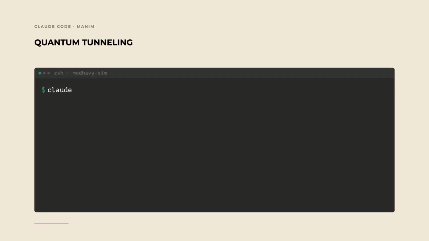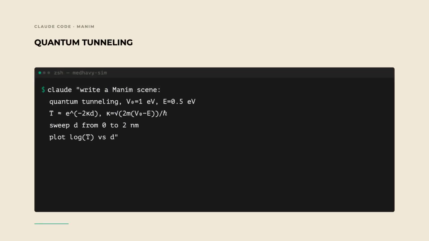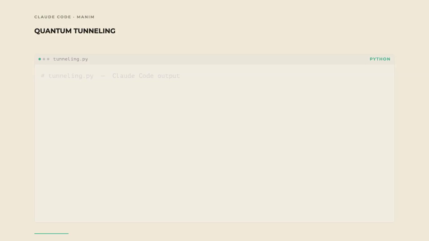The prompt: Claude Code Terminal, Claude, write a Manim scene, quantum tunneling through a rectangular barrier, V0 equals 1 electron volt, incident energy E equals 0.5, vary barrier width D from 0 to 2 nanometers, plot log T versus D. Three things in every prompt: the rule, the numbers, what to render. The CLI writes the file.